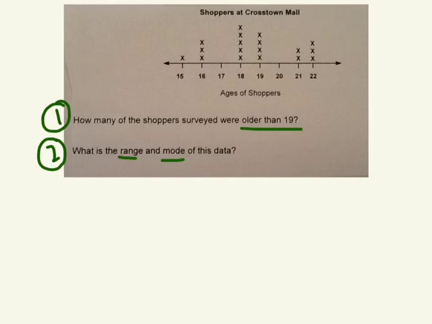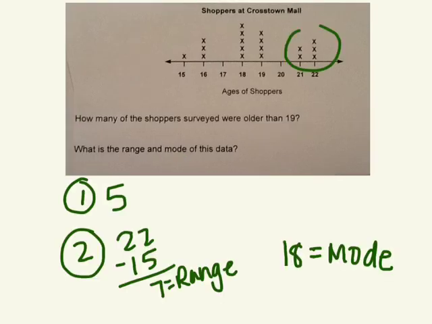Question 1 is how many of the shoppers surveyed were older than 19? Question 2, what is the range and mode of this data? If you look over 19, there were 2 in 21 and 3 in 22, so that is a total of 5. And number 2, to find the range first, we take our highest value that has an x over it, which is 22, subtract our lowest value with an x over it, which is 15, and we get 7 as the range, and our most frequent age is 18.